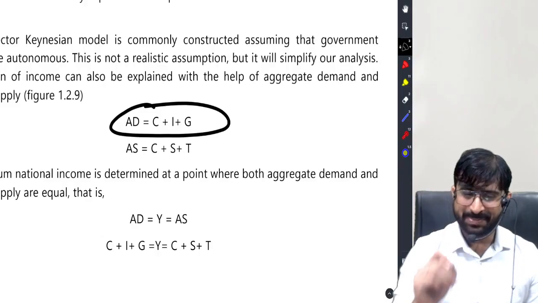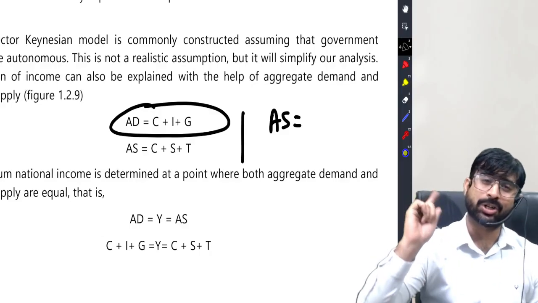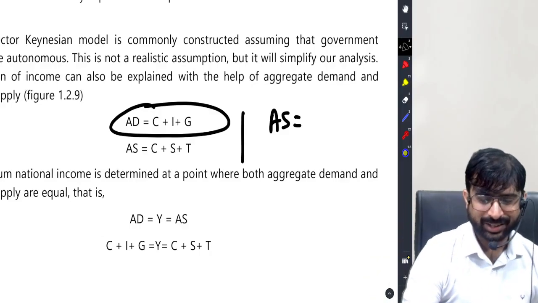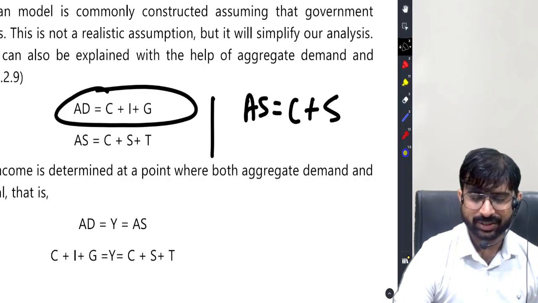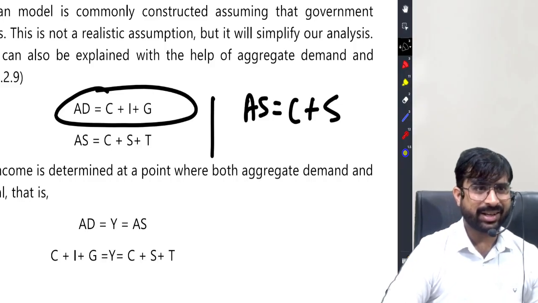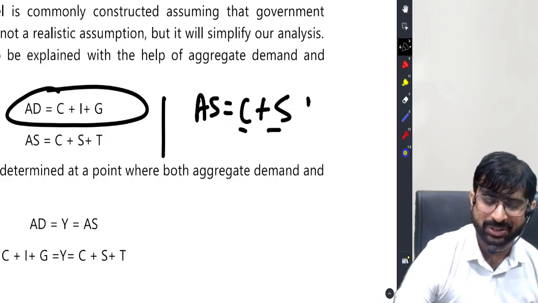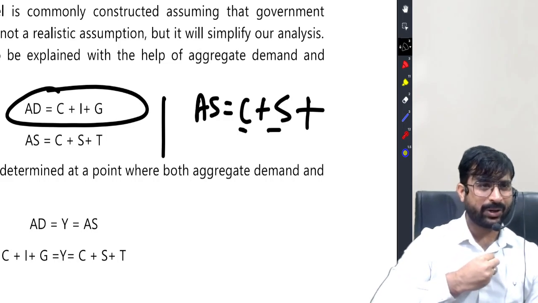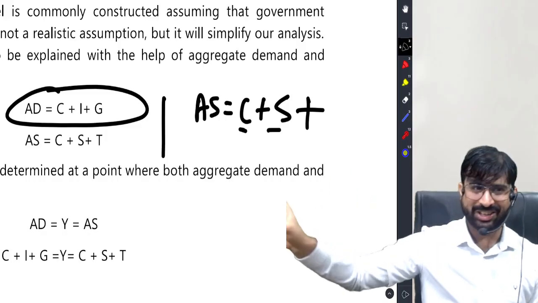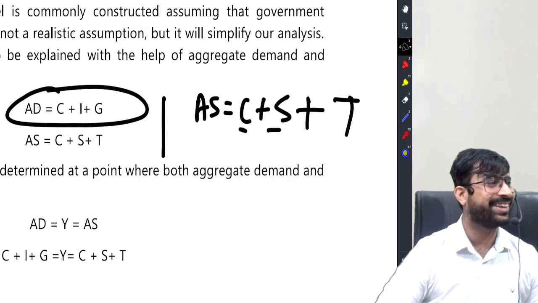But the good news is in aggregate supply, I'm talking about the 2-sector again, you had consumption and savings. Aggregate supply, that is national income, was divided into two parts: consumption and savings. But since government is also here, now your income is divided into 3 parts. One you spend on consumption, one you save, and one you pay in the form of tax. So C plus S plus T.